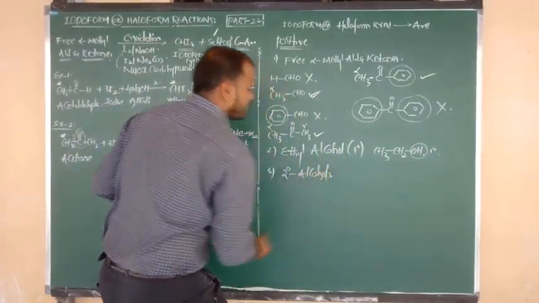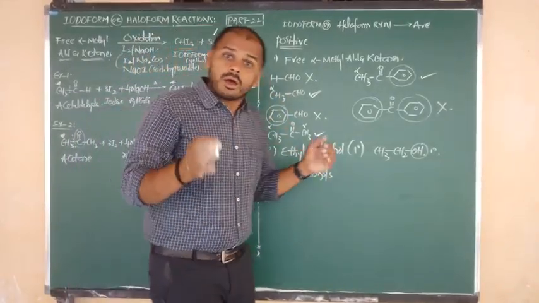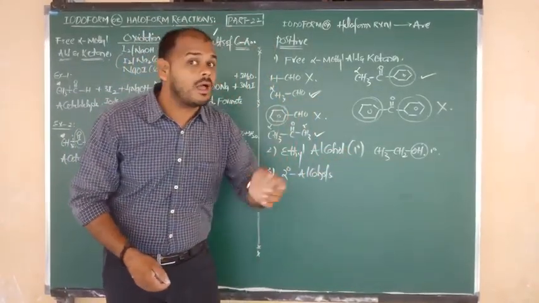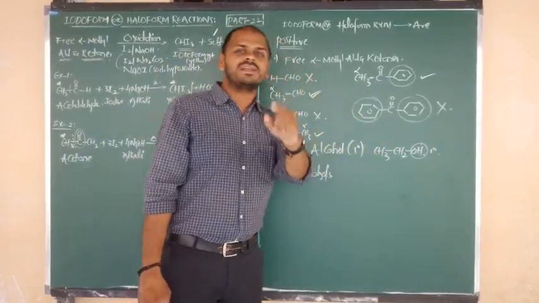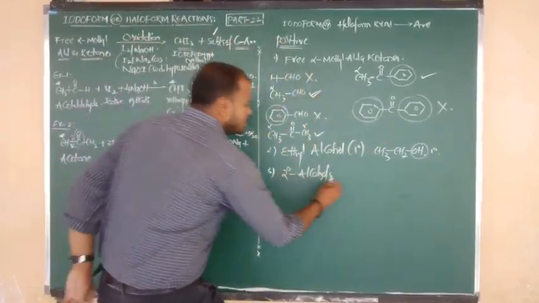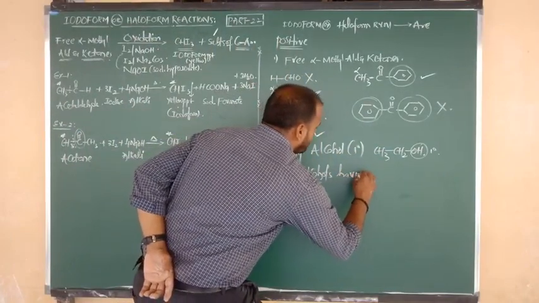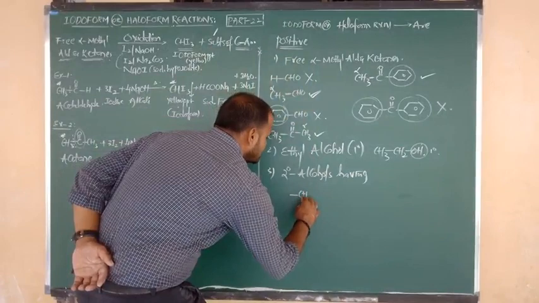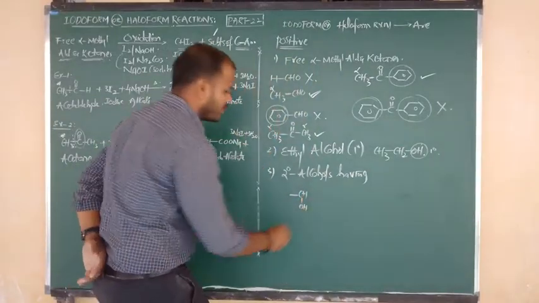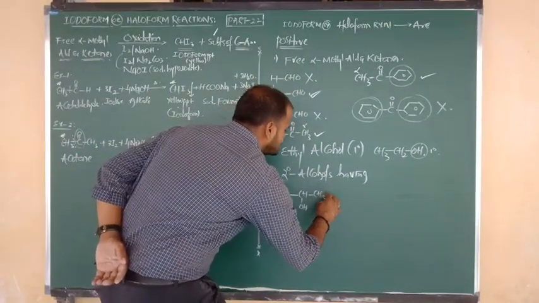Secondary alcohols. Do all secondary alcohols exhibit iodoform? All secondary alcohols won't exhibit the iodoform test. Again one condition: the secondary alcohols must have CHOH, again bonded to CH3.